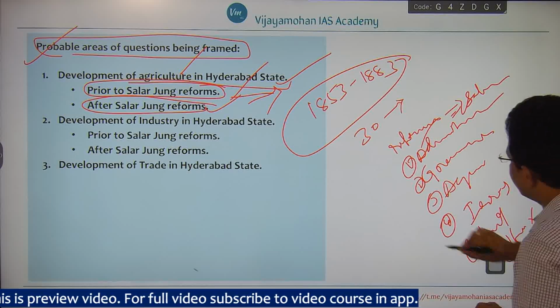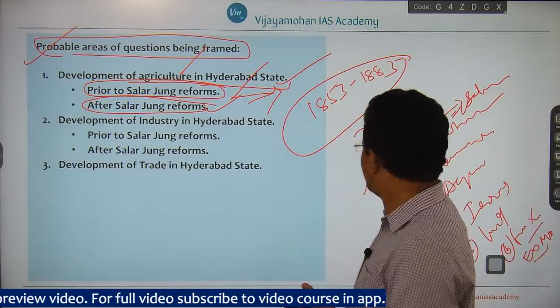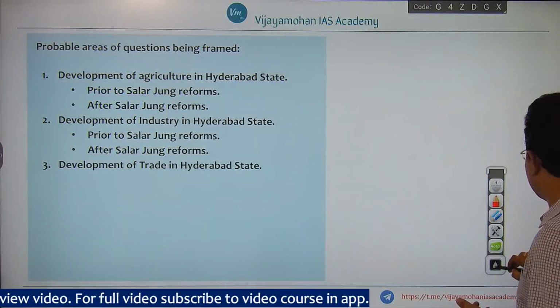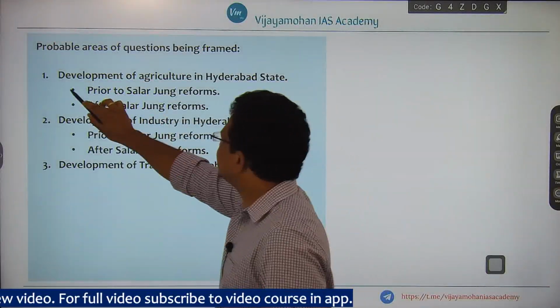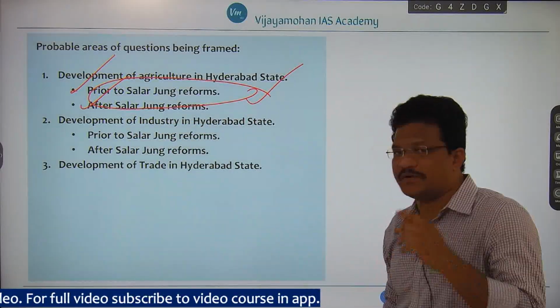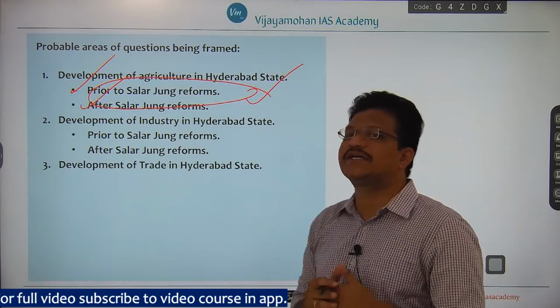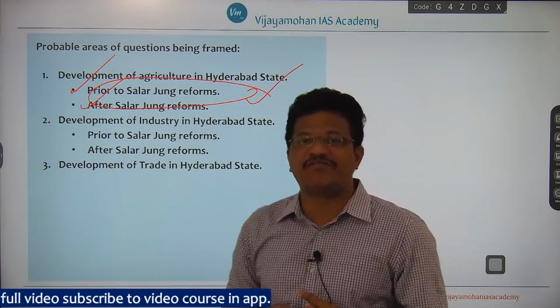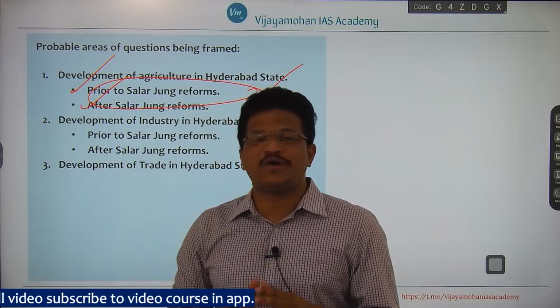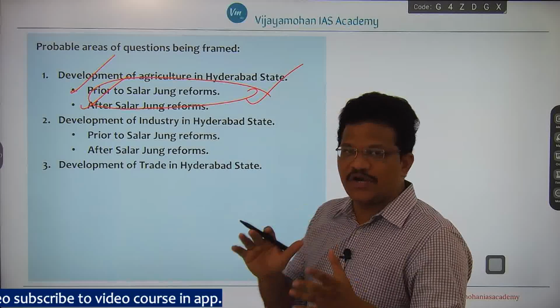So there are a number of reforms during that period. We will be studying the development of agriculture prior to the Salarjung reforms and after the Salarjung reforms, and there is a probability that questions will be asked from this area: how agriculture has been developed, particularly after the Salarjung reforms, and what is the nature of the agriculture prior to the Salarjung reforms. These are the points that you need to remember.